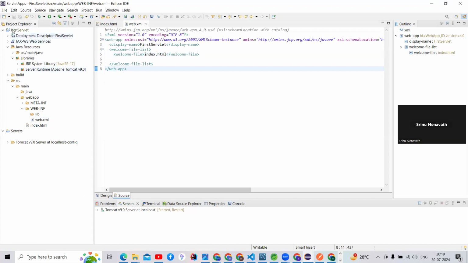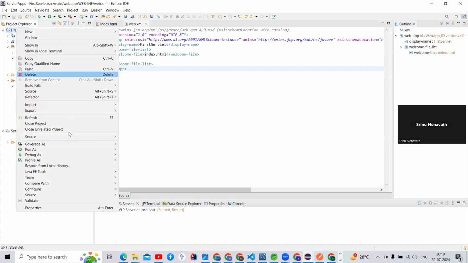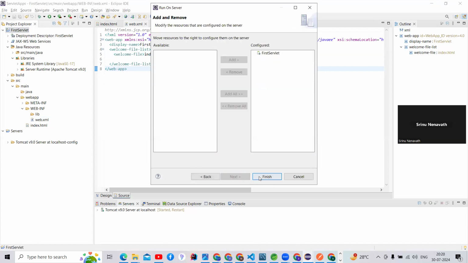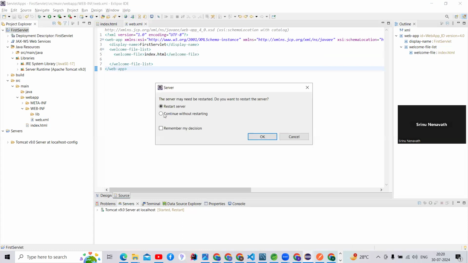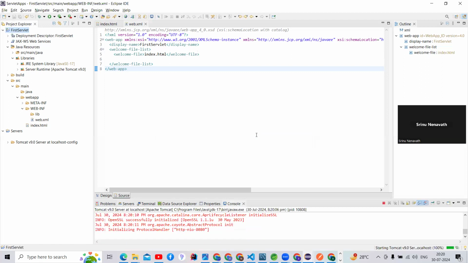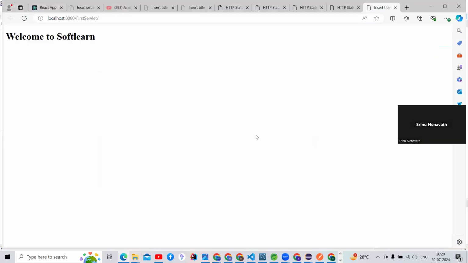Control S, right click, run on server. Next, finish, rerun, restart server. The index.html page I was not able to configure in the correct path. I think we can check. Yeah, it is working, guys.